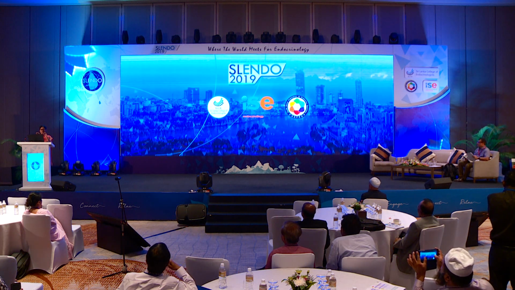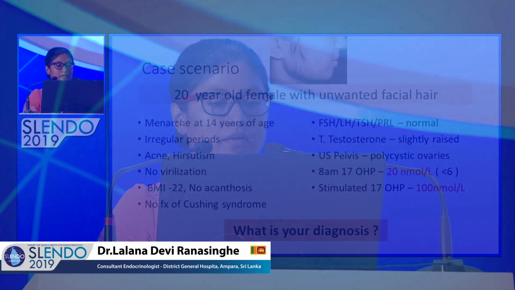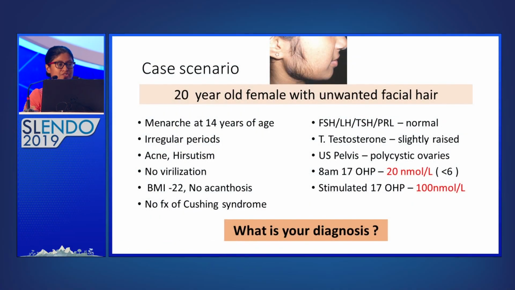I will start off with a case scenario. So here we have a 20-year-old female whose main concern is unwanted facial hair. She had menarche at 14 years of age. Since then, she's been having irregular periods, acne, and hirsutism. There's no virilization. BMI is within normal limits. No features of Cushing syndrome.